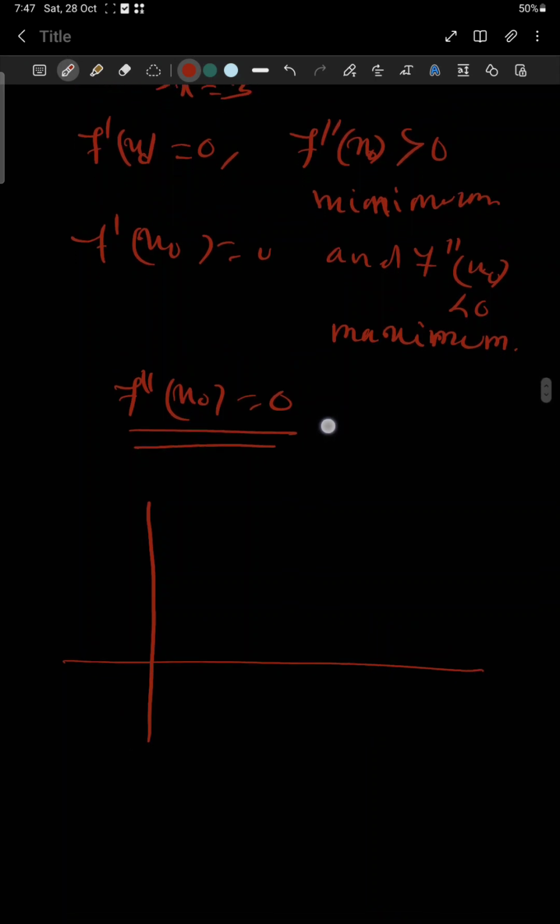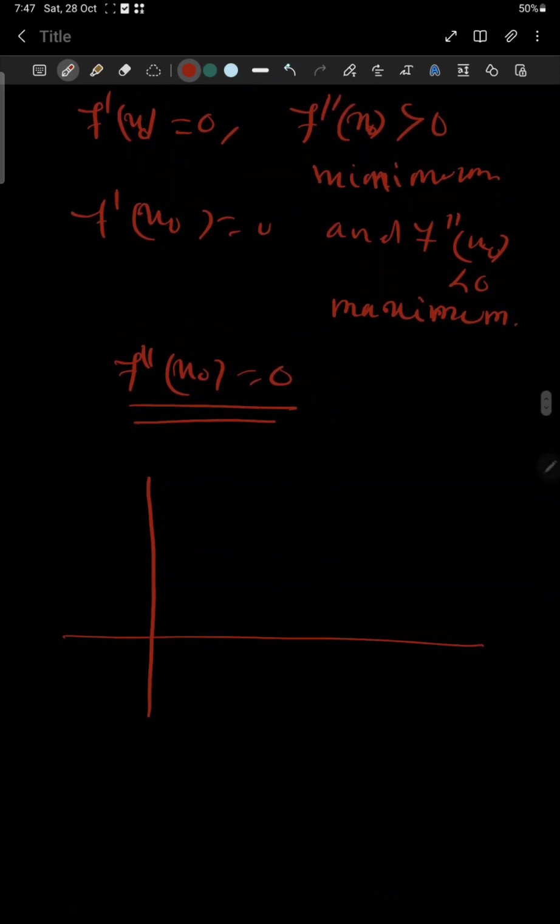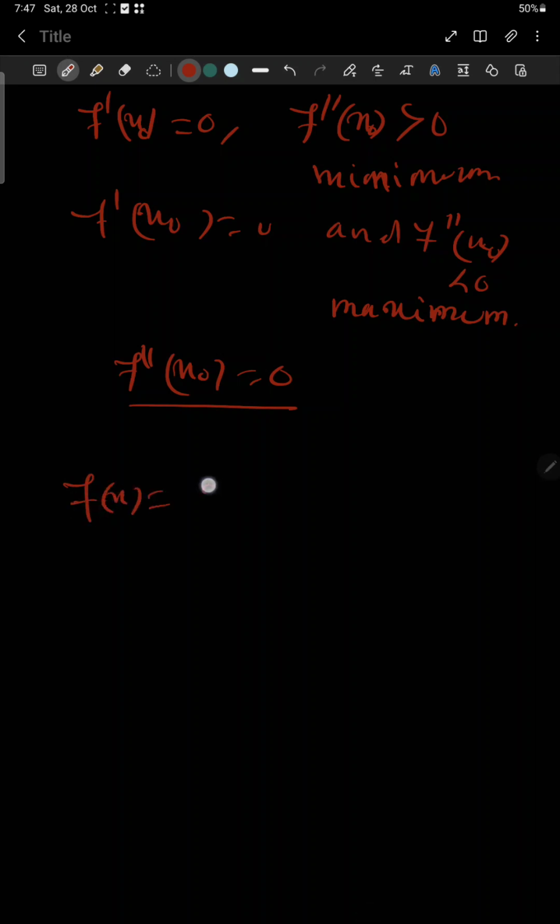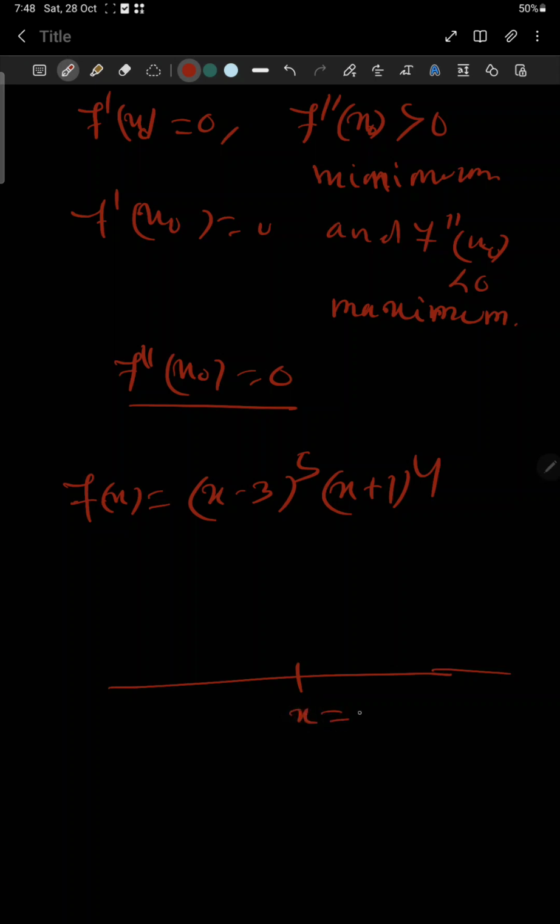If we look at the function using neighborhood analysis, f of x is defined as (x minus 3) whole to the power 5 times (x plus 1) whole to the power 4. Okay, we are analyzing the point x equal to 3, so the neighborhood is this one.